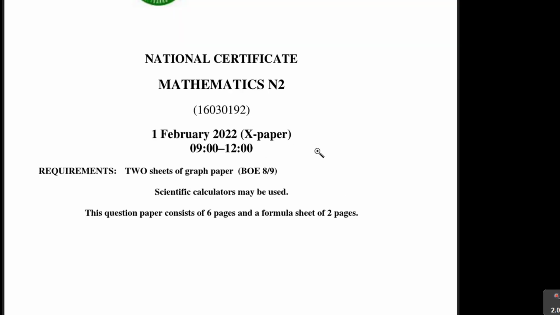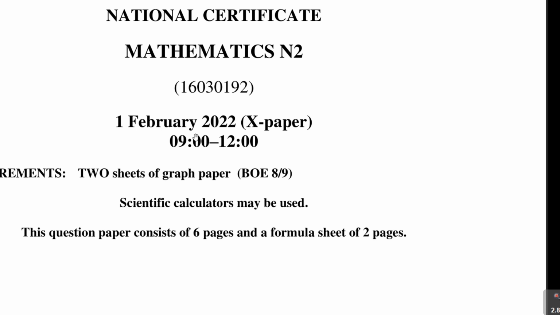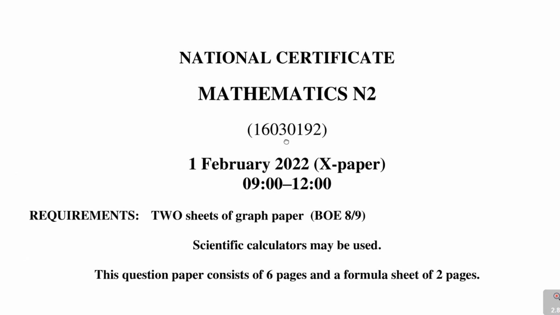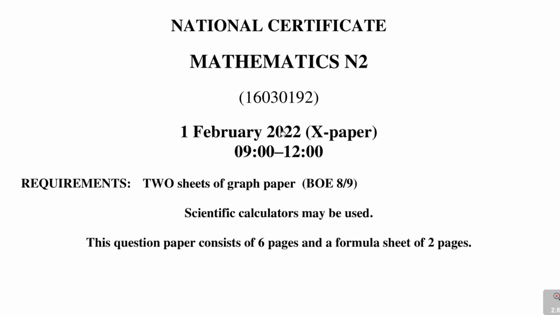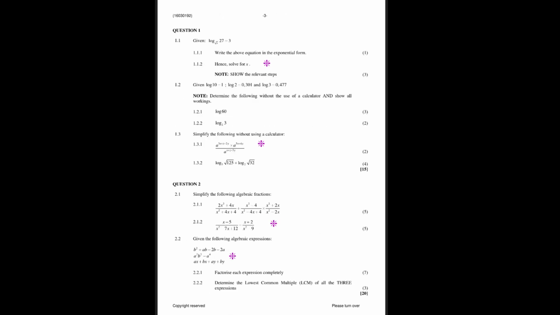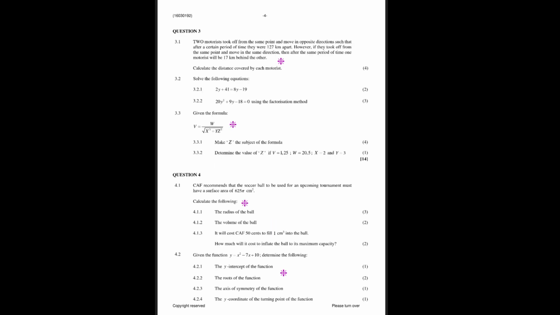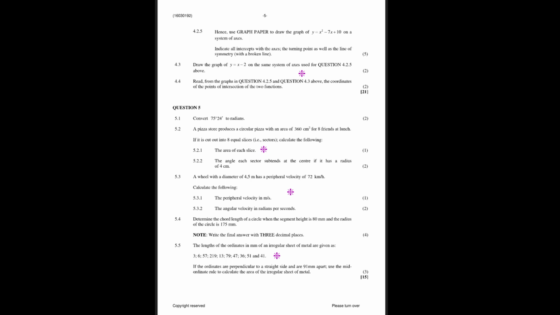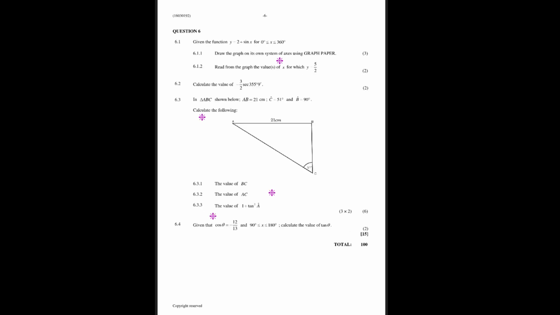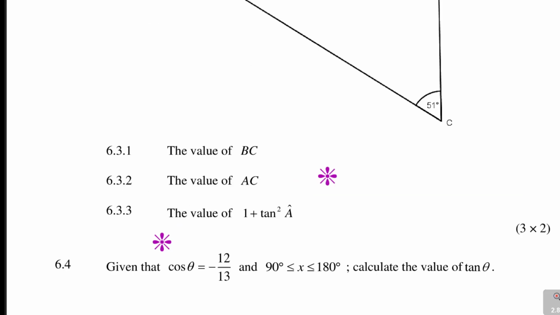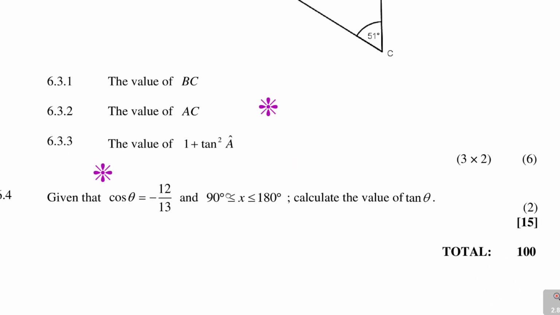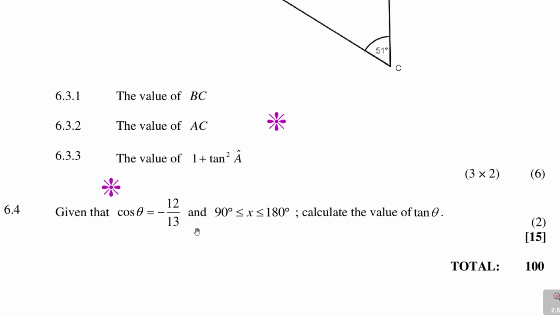As you can see, in this video, I'm looking at the whole memorandum of this question paper. And as you can see, this is the paper that I'm talking about. And we are going to look from question number 1, question number 2, 3, 4, 5, and lastly, question number 6. And the mark allocation of this paper is out of 100 marks.